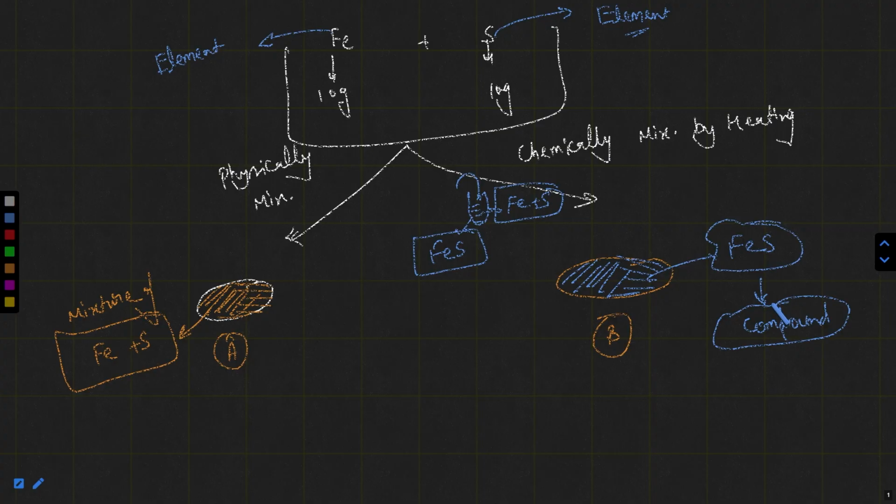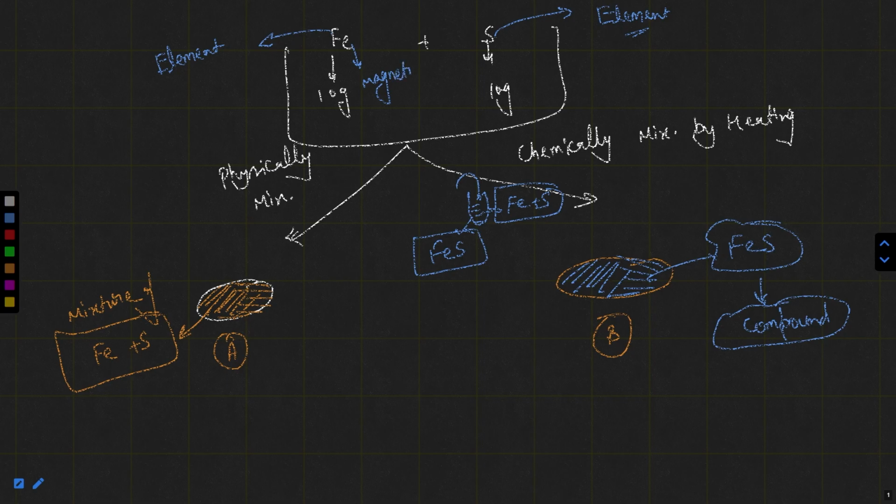Elements are different and compounds are different, having different properties. Compounds have their individual identity, they do not depend on elements. That means their properties do not depend on elements. So compounds have an identity of their own. It means iron is magnetic in nature.